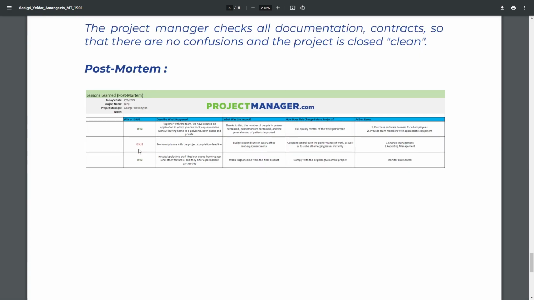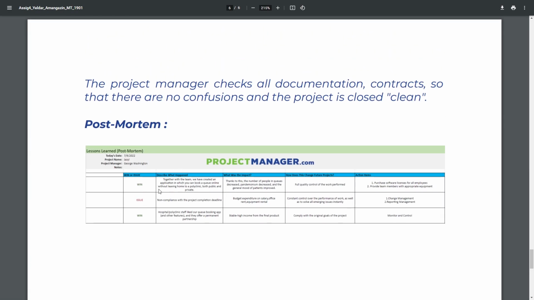So first is win. Describe what happened. Together with the team, we have created an application in which you can book a queue online without leaving home to a clinic, both public and private. What was the impact? Thanks to this, the number of people in queues decreased, pandemonium decreased, and the general mood of patients improved.